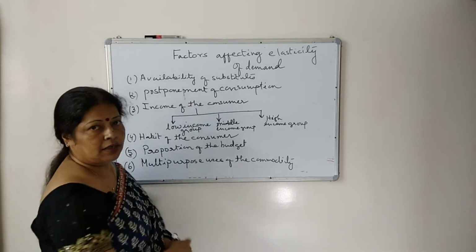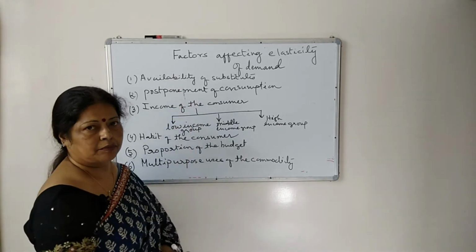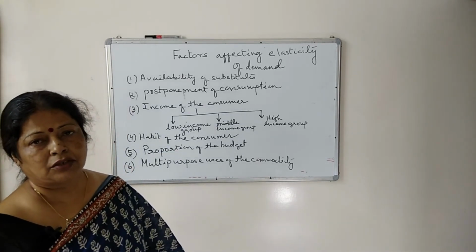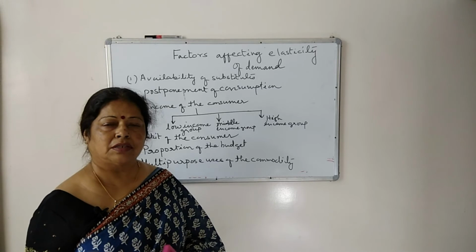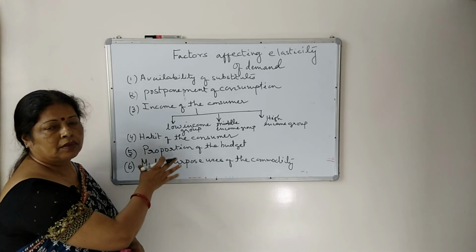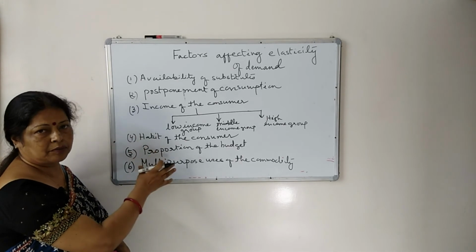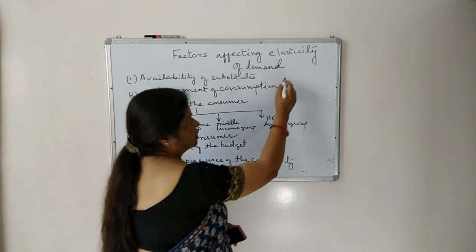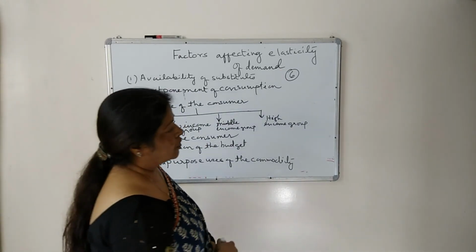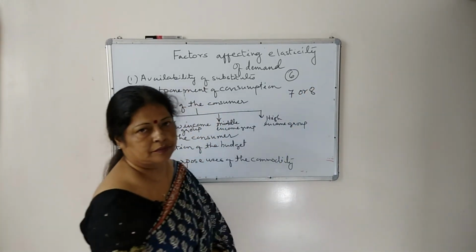Each point should be underlined properly, and in each point you should give one example. By doing this, you can get very good marks. They are not asking you to explain whatever things are written in the book. Only you have to learn the points. Explanation is yours. Example, you can give any relevant example. So, it is a 6 marks question if it is coming in section B, and for ICSE students it can be 7 or 8 marks question.